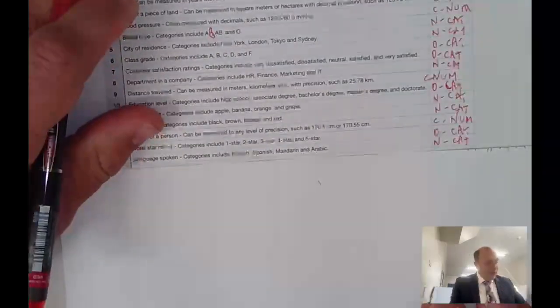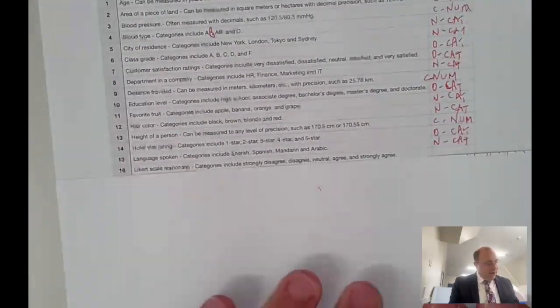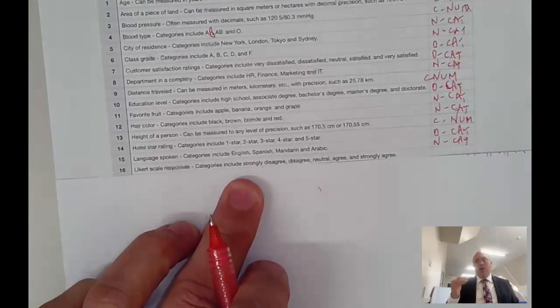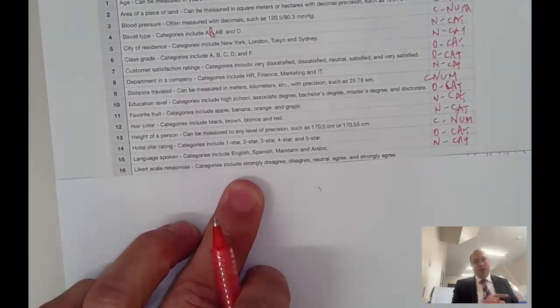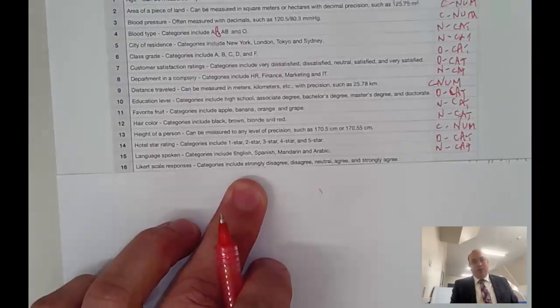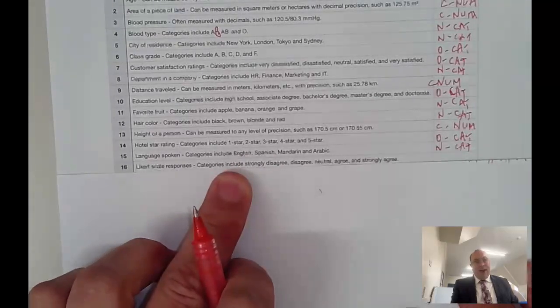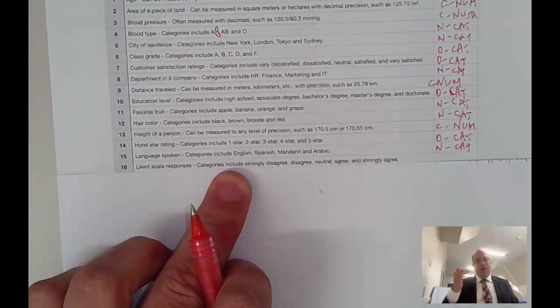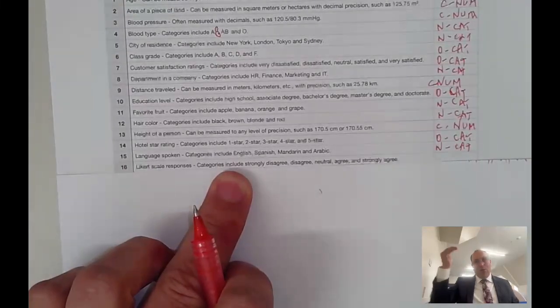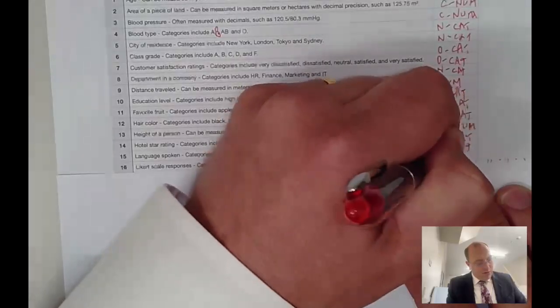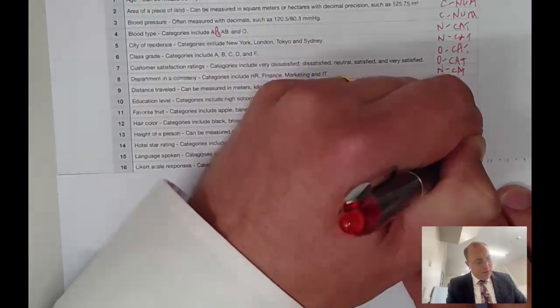The Likert scale responses. These are things where you might really disagree with something, or you might agree with it. It's your ranking based upon how strongly you feel about something. It's categories, and there's a ranking to them, so there's an order to them, and so it is nominal, no, it's ordinal categorical data.